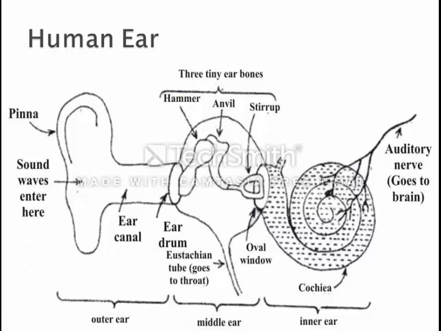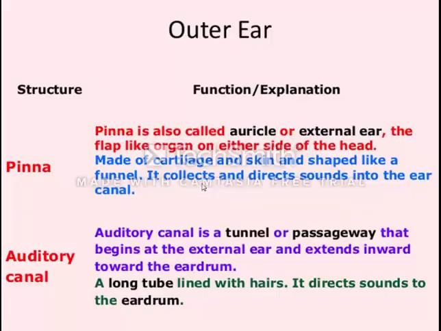That is why I said at the start that if we put a sharp thing in our ear and the eardrum gets damaged, we cannot hear the sound.